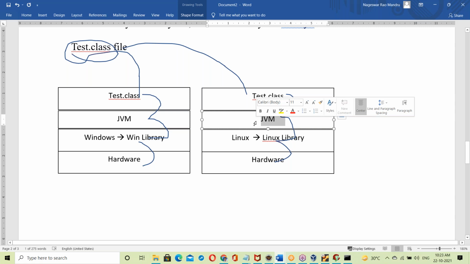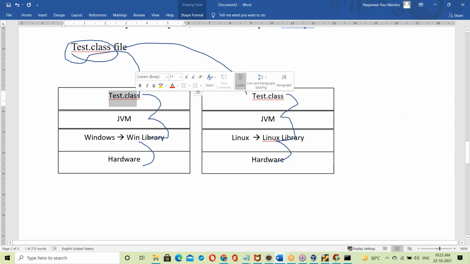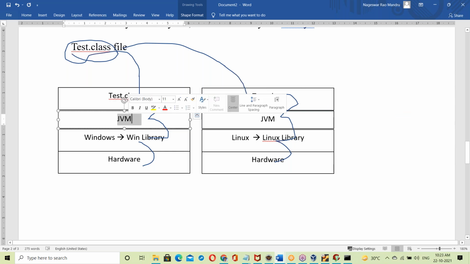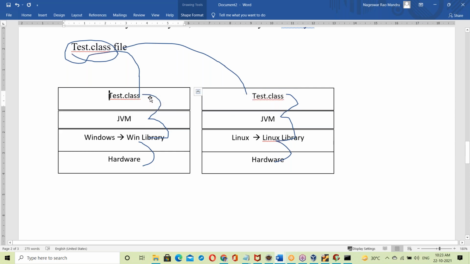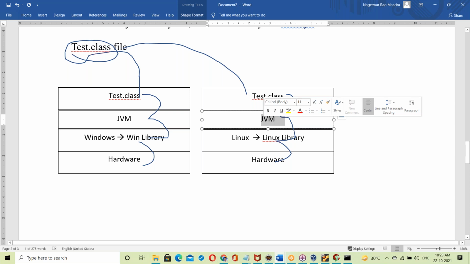Next, one more important point. The Java .class file is platform independent. Your Java programs are independent of OS, but the JVM is OS dependent.